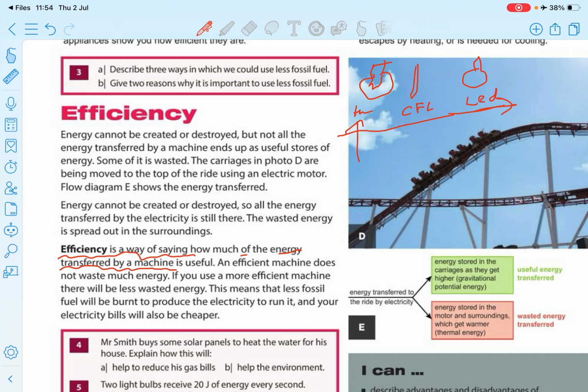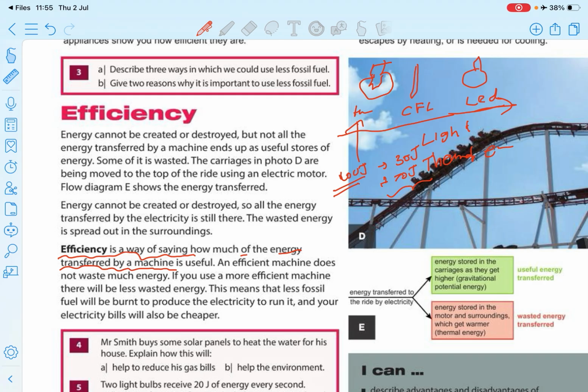In this first bulb, if it takes 100 joules, it creates only 30 joules of light. These are rough values. All the other 70 joules are wasted, converted to thermal energy. Now you can see the 100 joules converted to many joules. The left side is equal to the right side. The sum of the 30 and 70 is 100. Energy is not destroyed, it is transferred, but only 30 is light energy, and the remaining 70 is wastage.